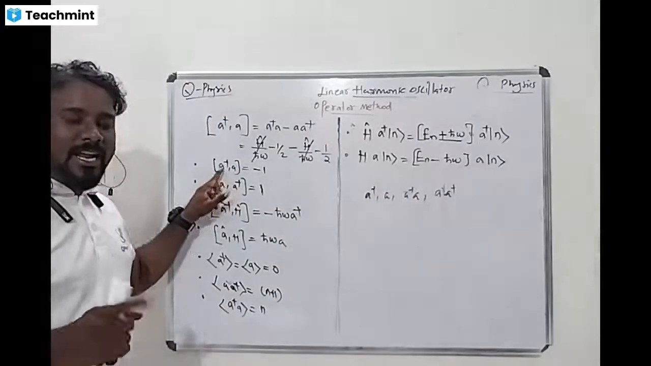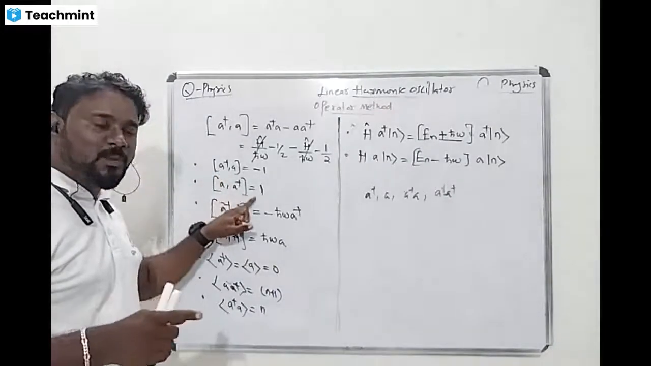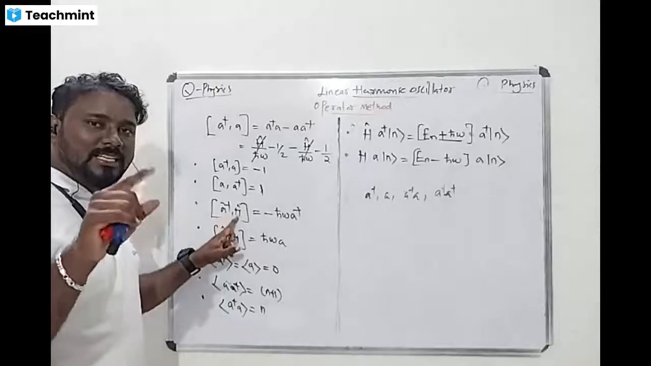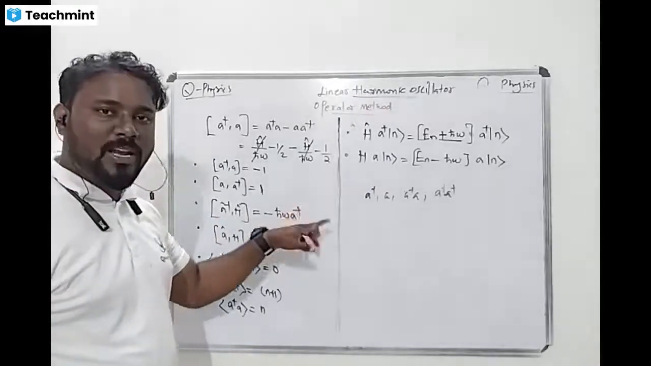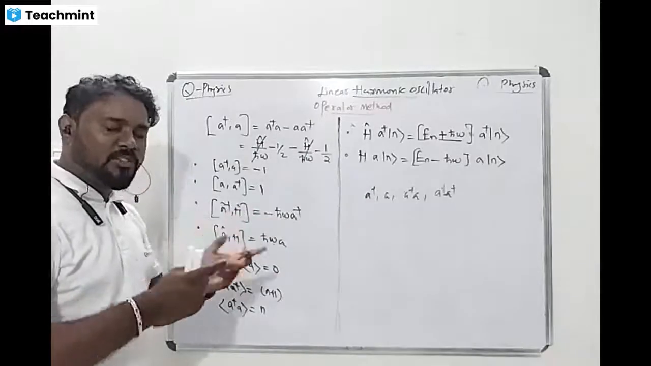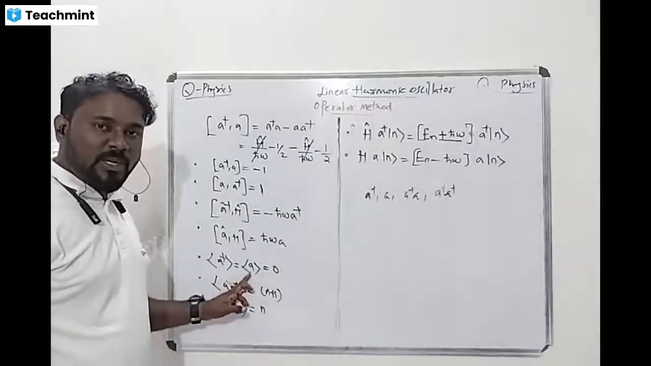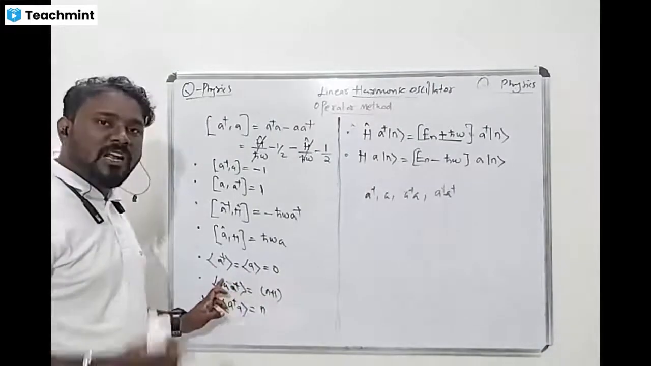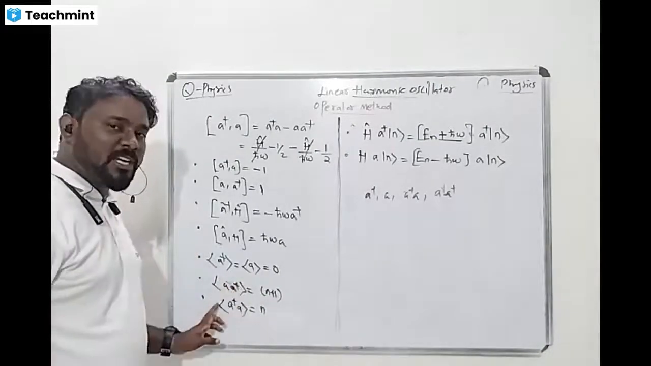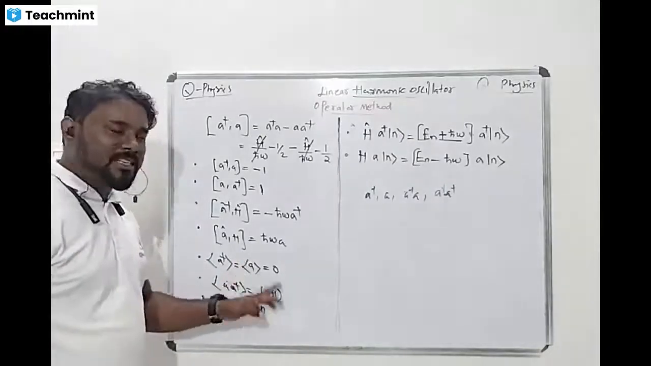The commutation relation of A dagger A is minus 1, and the commutation relation of A A dagger is plus 1. The commutation of the Hamiltonian with A dagger is plus h cross omega A dagger, and with A it is minus h cross omega A. The expectation values of A dagger and of A are 0. The expectation value of A A dagger is n plus 1, and the expectation value of A dagger A is n.